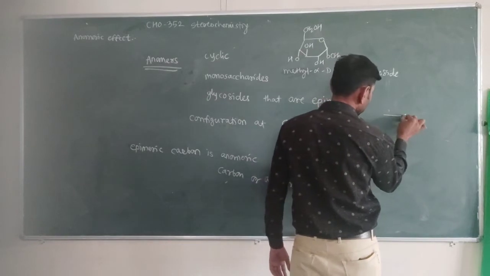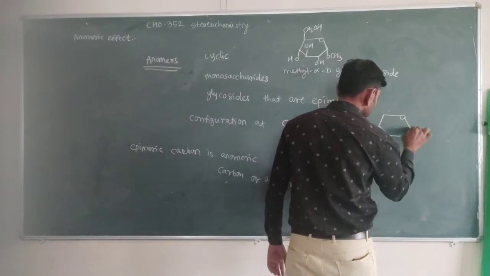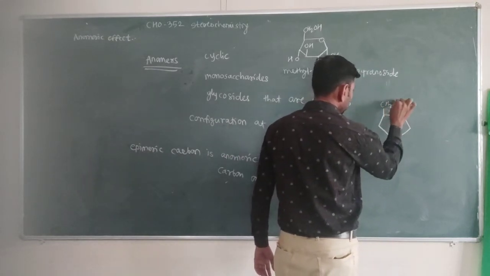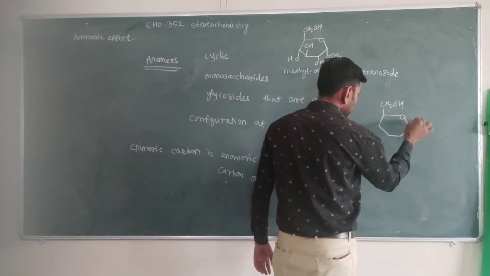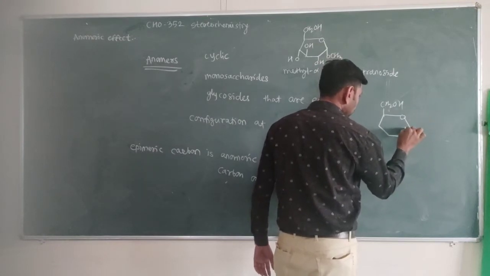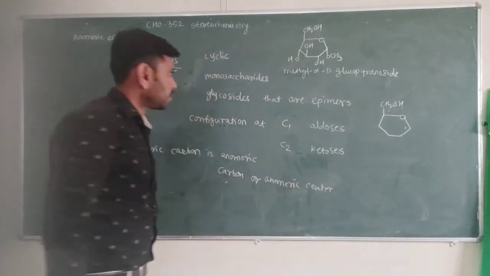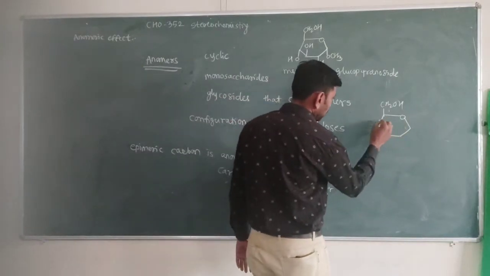Another compound here, CH2OH. Now this is carbon number 1 here.